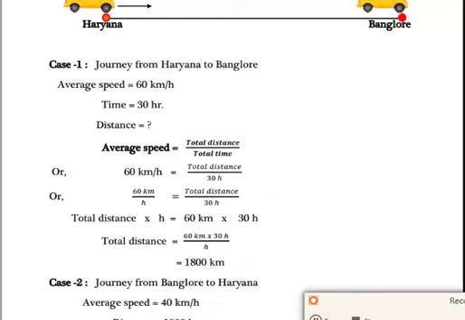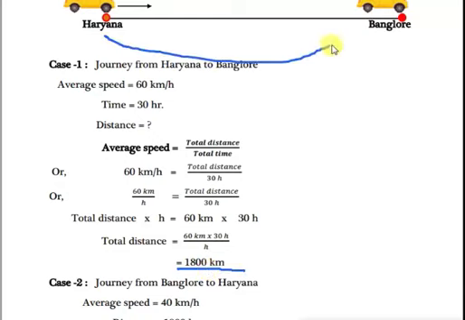Total distance into hour, cross multiplication here, from here to here, cross multiplication, total distance into hour equal to 60 km into 30 hour.